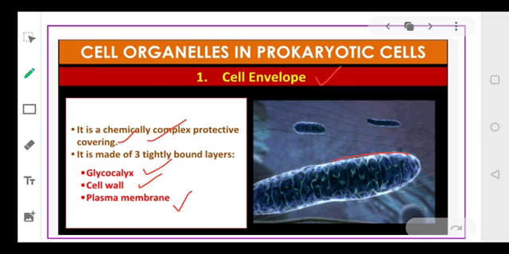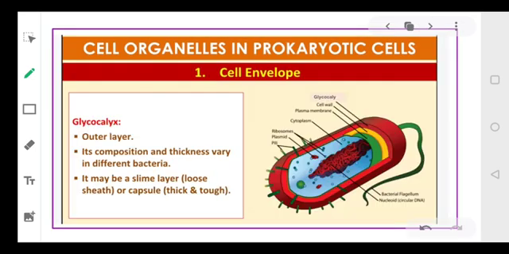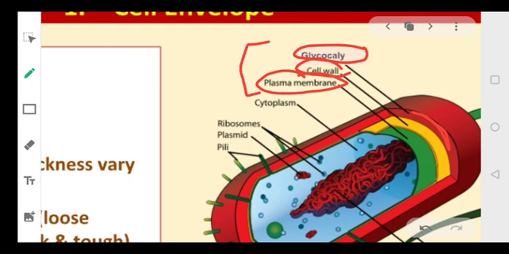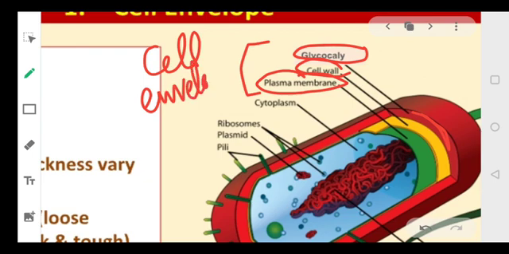And you can see the structure here. This is your cell envelope, and it is composed of 3 layers. Coming to the first layer, which is called glycocalyx. Now before we go further, let's look at the diagram, dear students. This red portion is your glycocalyx. The second, bounded with yellow, is your cell wall, and the innermost layer is called the plasma membrane. Okay, and these 3 are together referred to as the cell envelope.